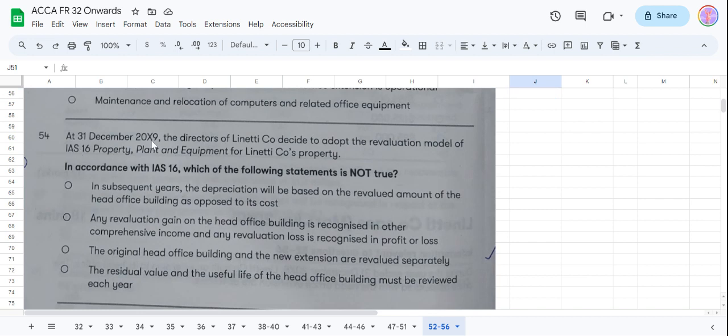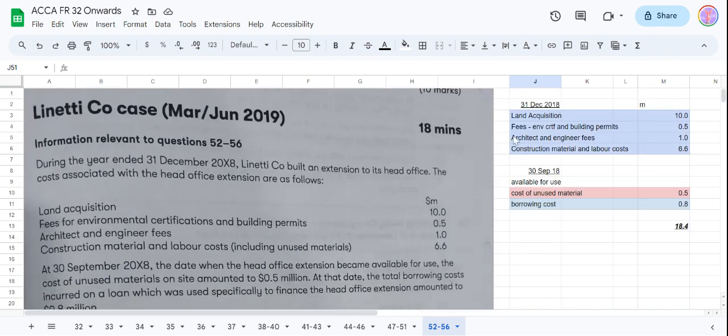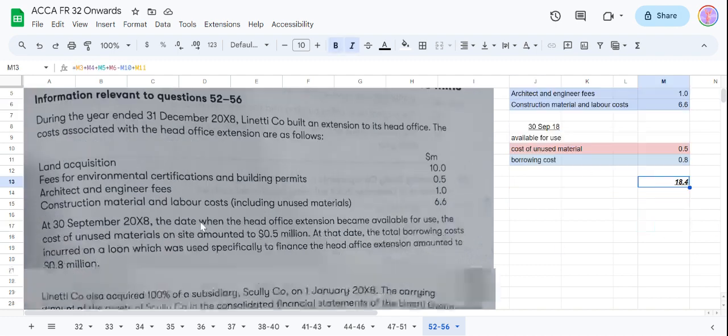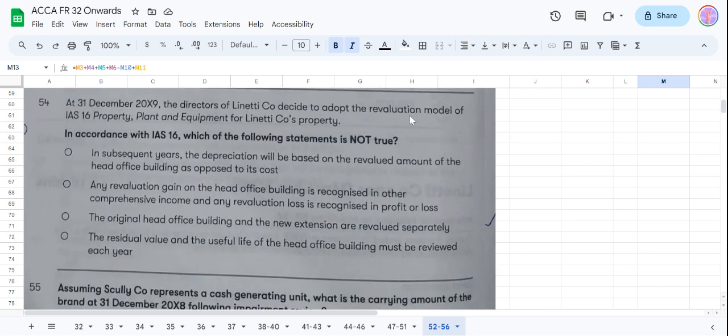54. At 31st December 19, the directors of L company decide to adopt the revaluation model of IAS 16 for property, plant and equipment of L company's property. So they're going to use revaluation in accordance with IAS 16. So they're adopting it on 31st December 19. All of these facts we discussed was on 31st December 18. So that they have this much, and then from the next year end they're adopting this revaluation model, and which statement is not correct, they're asking.